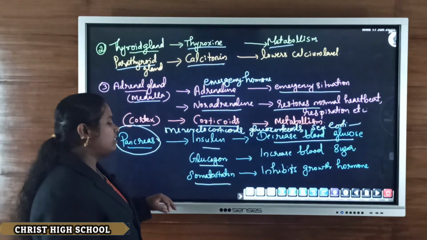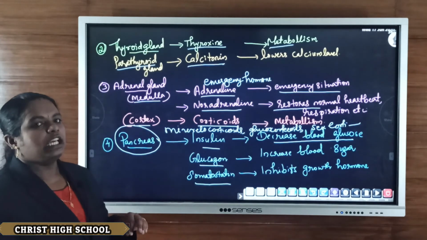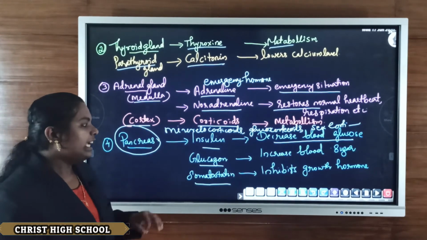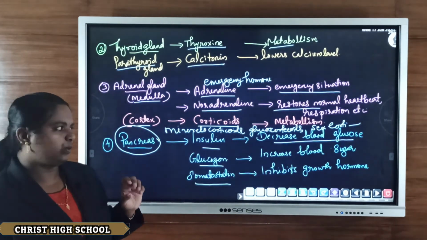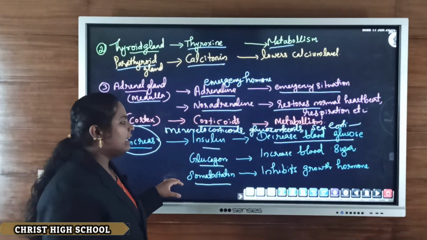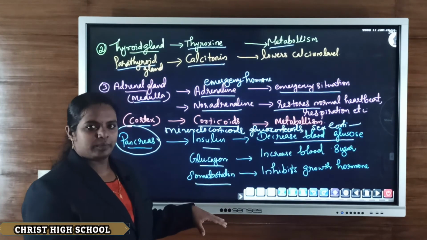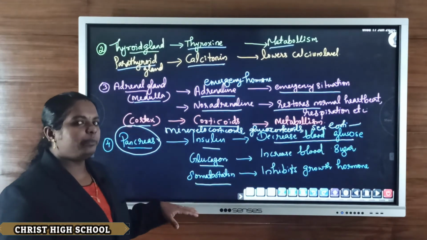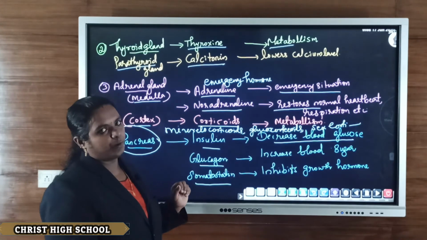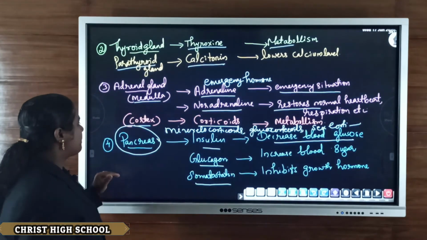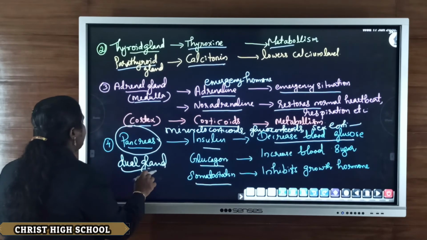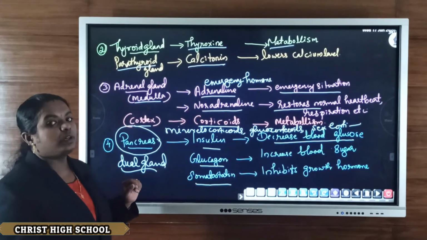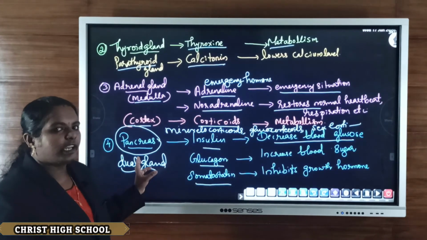Then the third one is somatostatin. Somatostatin mainly inhibits the secretion of growth hormone. So somatostatin is mainly known as an inhibitor, because it inhibits the secretion of growth hormone. Not only that, the pancreas is known as a dual gland, because both the endocrine part and the exocrine part are present in the pancreas.